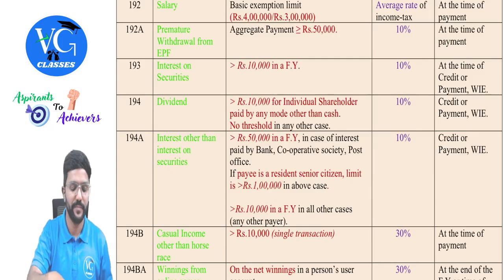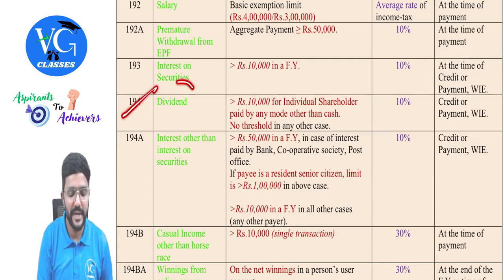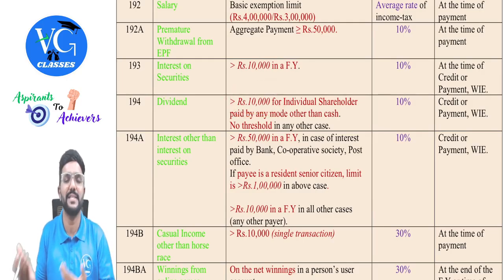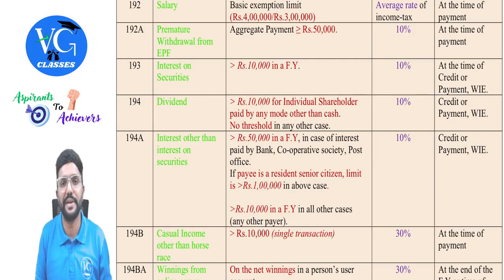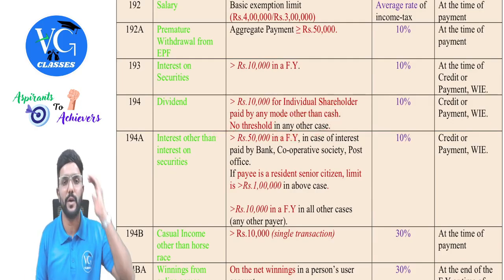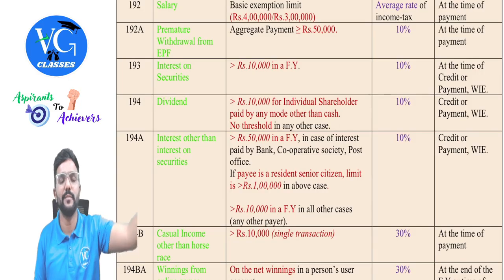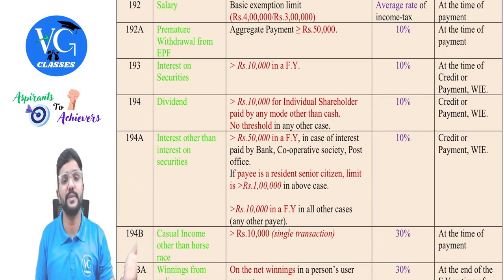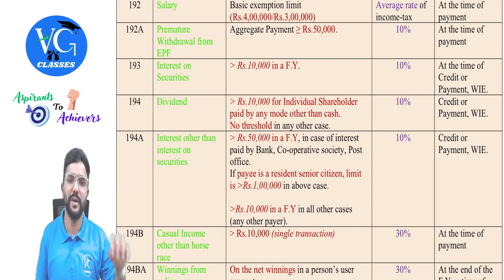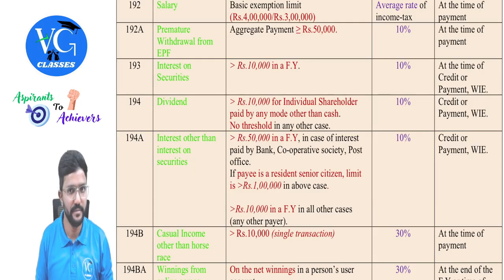Got it? Yes, sir. Next, section 194, TDS on dividend. If the shareholder is an individual shareholder like you and me, then the threshold limit is more than 10,000. If you are earning a dividend from a company of less than or equal to 10,000, then no TDS. Whereas if the shareholder is any other person, then there is no threshold limit at all. For example, assume a partnership firm is holding shares in a company, or one company is holding shares in another company. Then what is the threshold limit applicable? 0. Even if they are earning 10 rupees of dividend, the payer would have to deduct the TDS, guys.